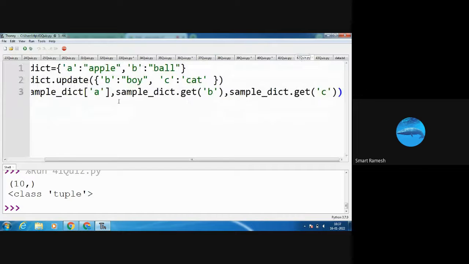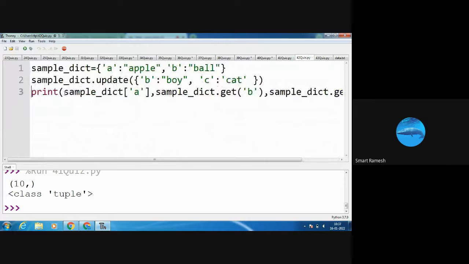Next, sample underscore dict equal to A apple, B ball. Here I am going to update. I am going to change the value for B to boy. Okay, now ball is changed to boy, and the update function is also used to add an item. Okay, add the key value pair. So C cat. So C cat is also included.